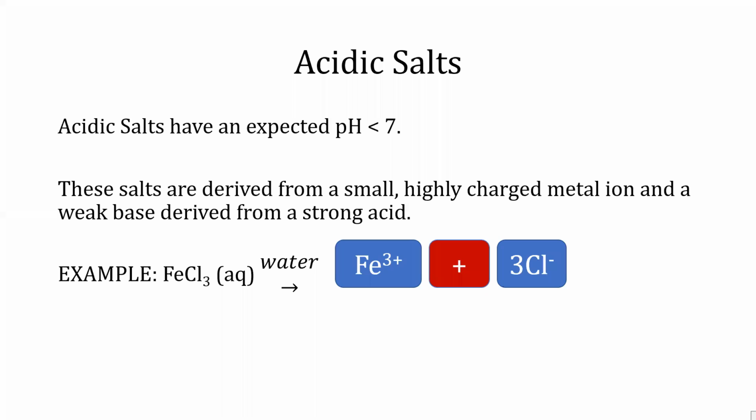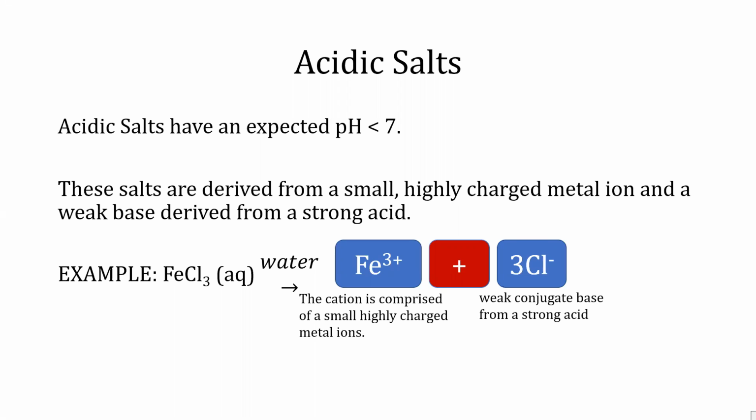Acidic salts have an expected pH less than 7. These salts can also derive from a small, highly charged metal ion and a weak base derived from a strong acid. For example, an aqueous solution of ferric chloride dissociates to form iron 3 and 3 chloride ions. Cl- ion is a weak conjugate base from a strong acid of HCl.